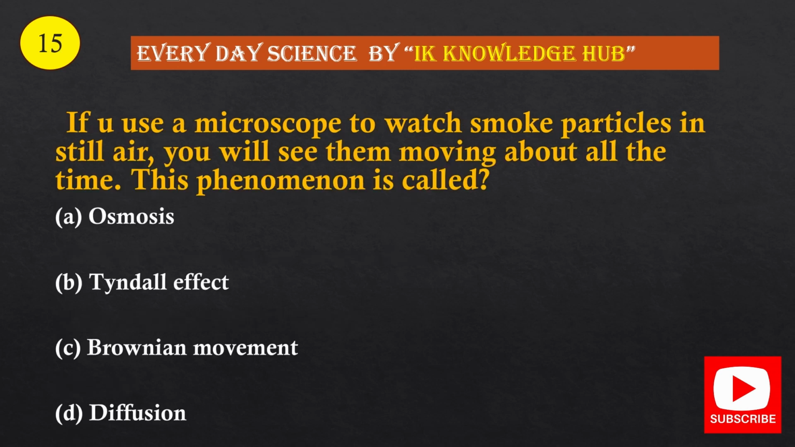Question number 15. If you use a microscope to watch smoke particles in still air, you will see them moving about all the time. This phenomenon is called option A, osmosis. Option B, Tyndall effect. Option C, Brownian movement. Option D, diffusion. And the correct option is Brownian movement.